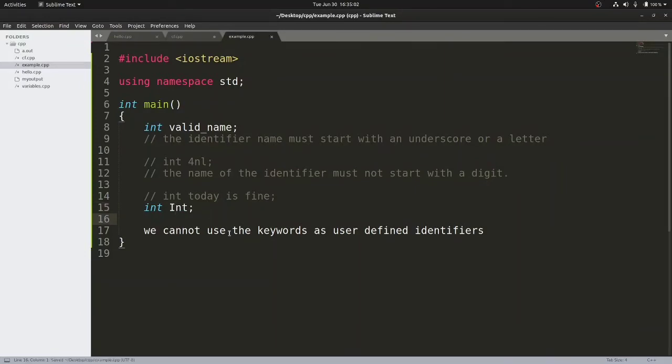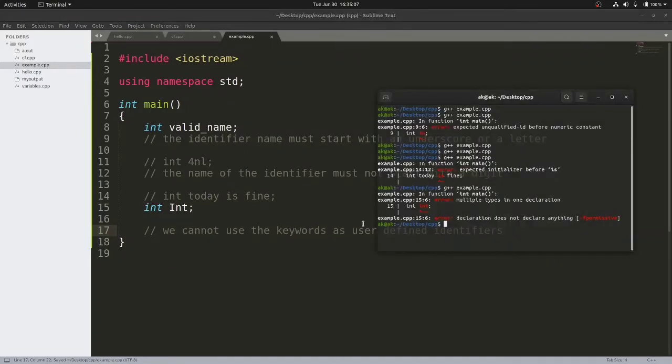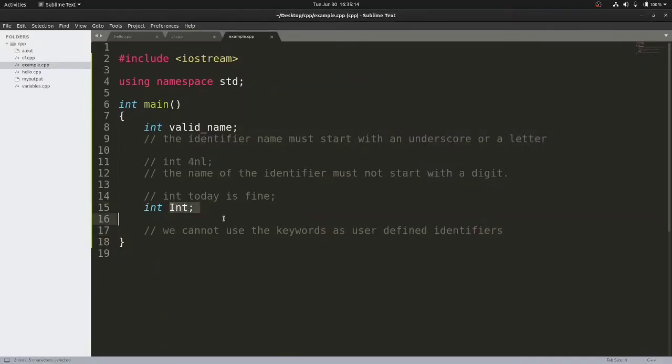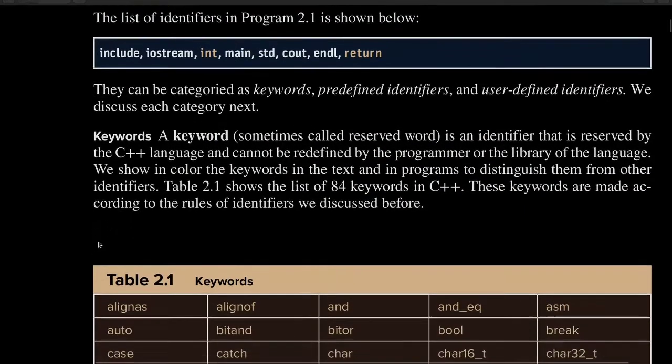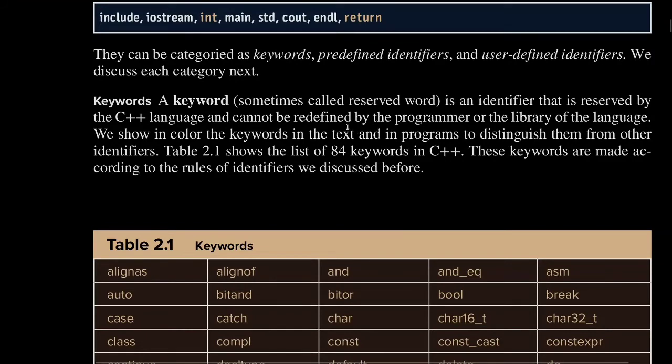Now if I compile my code, let me comment it out because this line has no meaning to the compiler. So if I compile it once again, you can see it compiles successfully because this is now a valid identifier, right? So I hope the concept of identifier is clear to you. And keywords I also explained to you, these are the reserved words that have some special meaning to the compiler, and these cannot be redefined by the programmer. So please keep in mind that these keywords, our programmers cannot redefine. So this is a very important line.